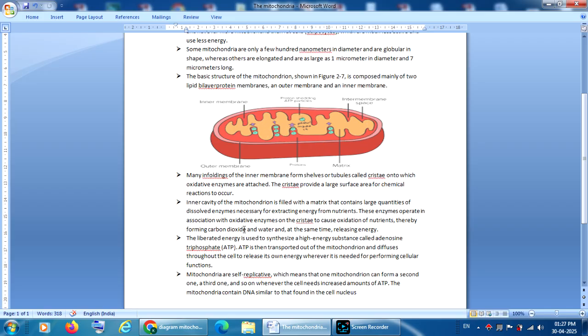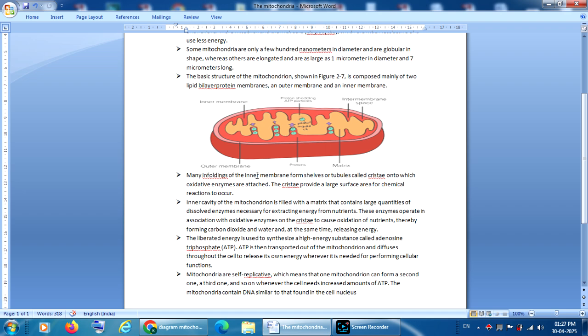Understand? Right. The inner cavity of mitochondria is filled with a matrix that contains a large quantity of dissolved enzymes necessary for extracting energy from nutrients. These enzymes operate in association with oxidative enzymes on the cristae to cause oxidation of nutrients, thereby forming carbon dioxide and water, at the same time releasing energy.